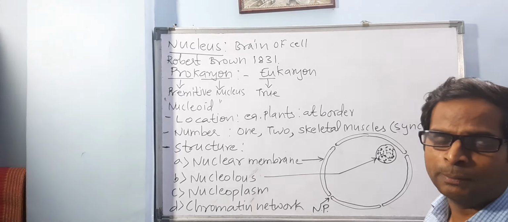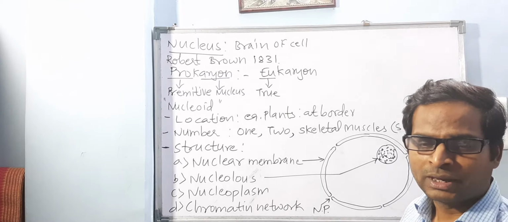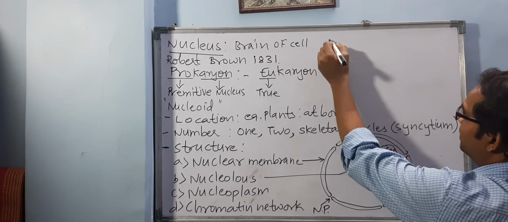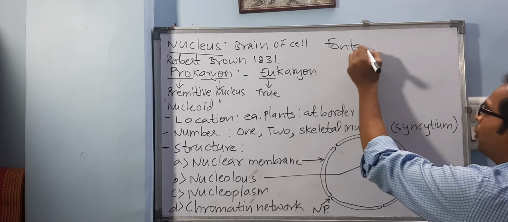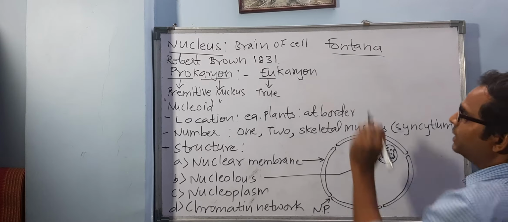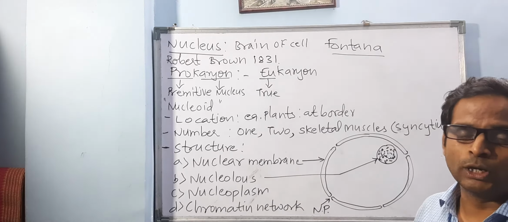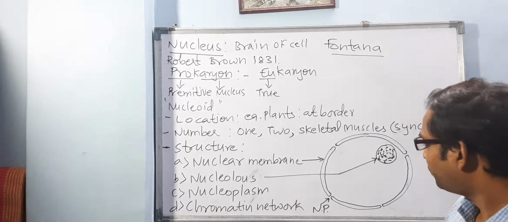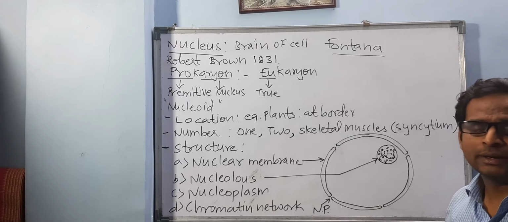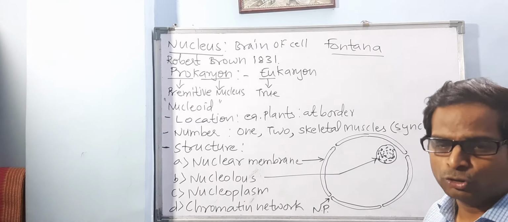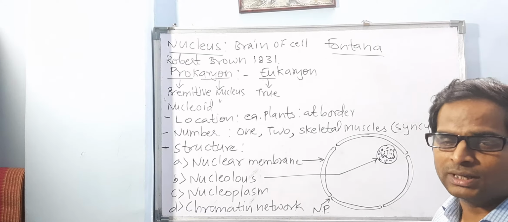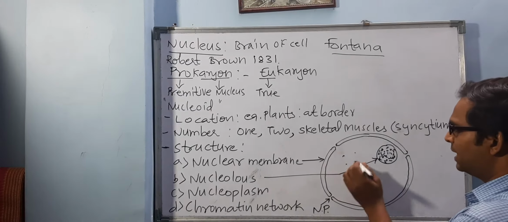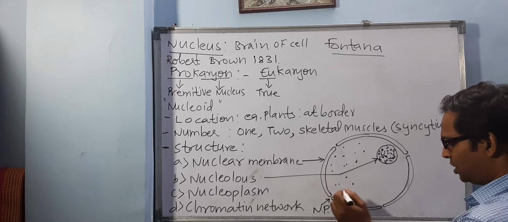There are some names of the people also associated with the discovery. Fontana was the name of the scientist who discovered this nucleolus inside the nucleus. You don't need in fact these many details. Now, the function of the nucleolus is that it produces ribosomes, and ribosomes later on produce proteins. Fine. Now comes the next part or structure.